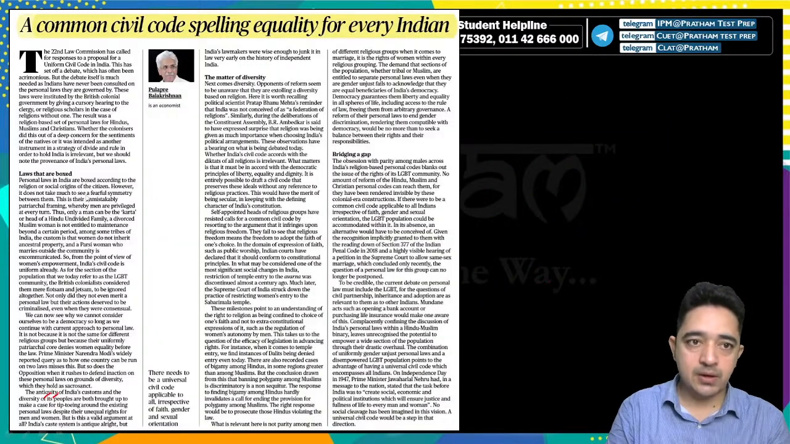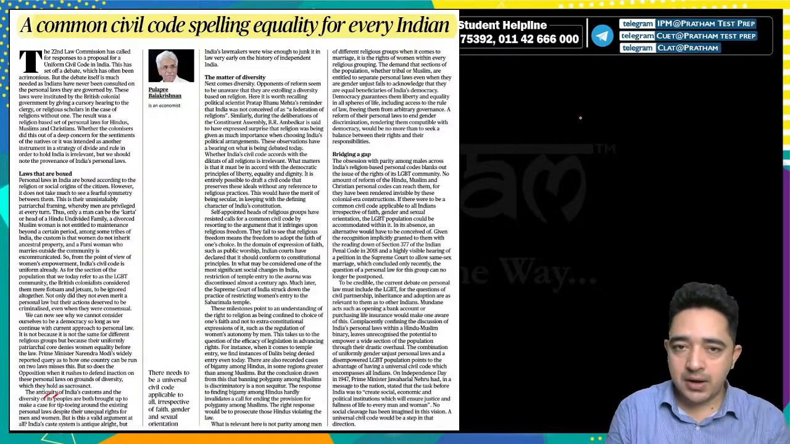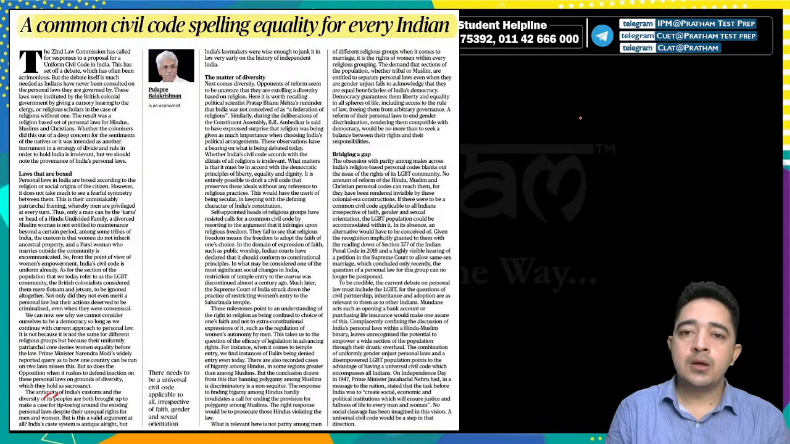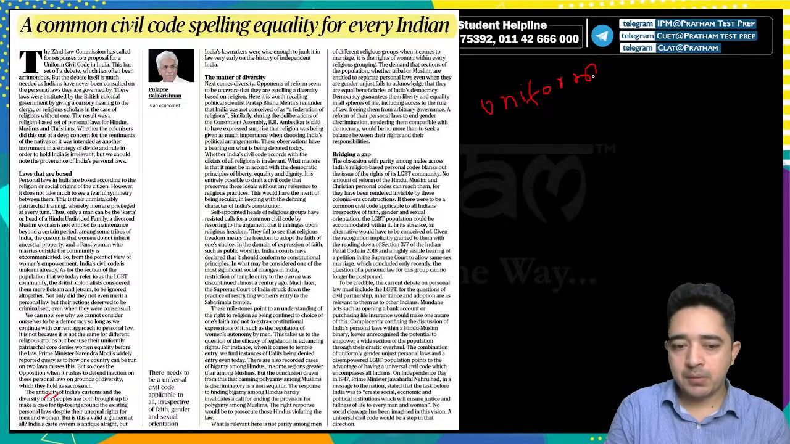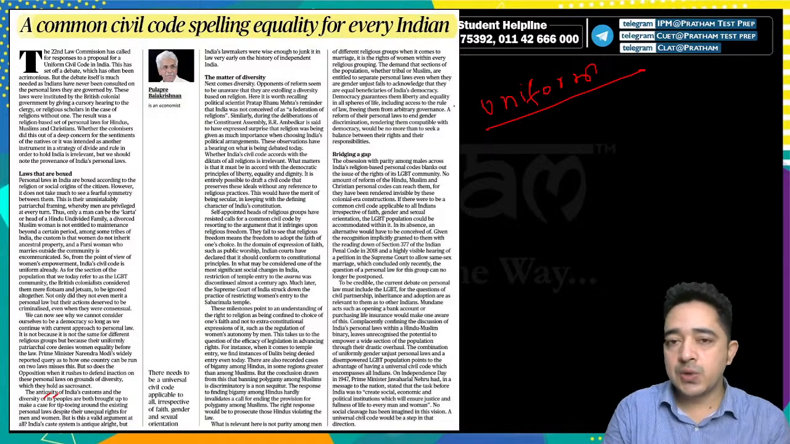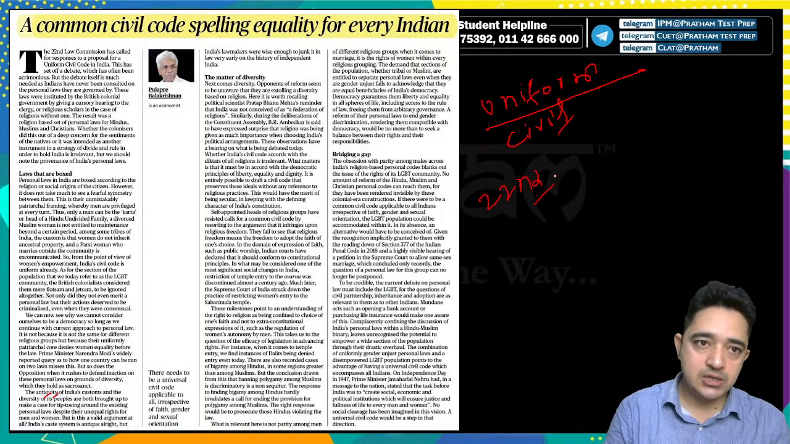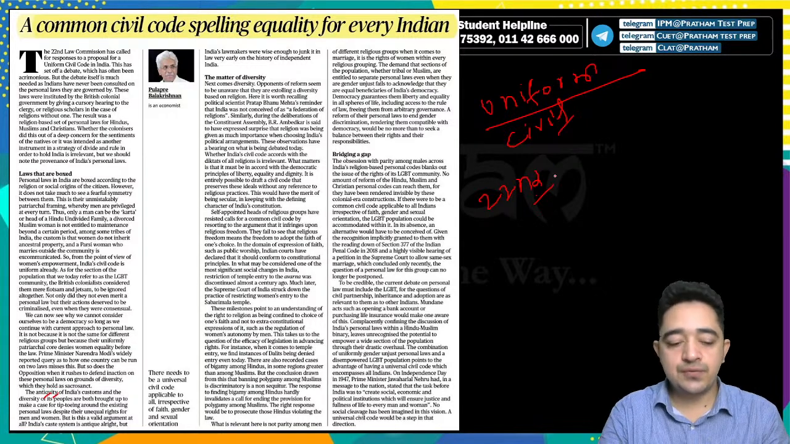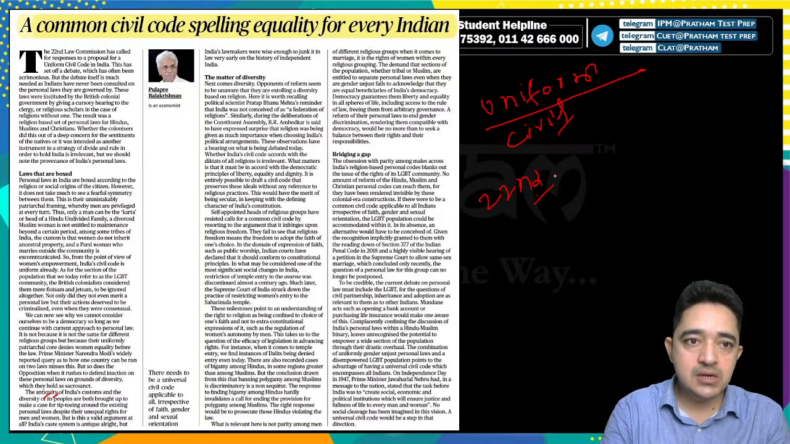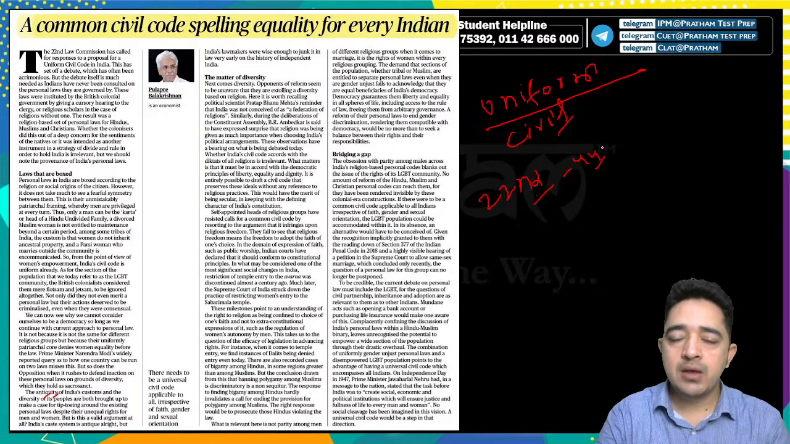Moving to the next one: a common civil code spelling equality for every Indian. What is this? Basically, in everyday newspapers there is a burning issue called UCC, the Uniform Civil Code. Many times we have discussed it in the newspaper analysis, but I am going to recall what the Uniform Civil Code is. The 22nd Law Commission has called for responses to a proposal of a Uniform Civil Code in India. This has set off a debate, and Article 44 of the Constitution talks about the Uniform Civil Code.